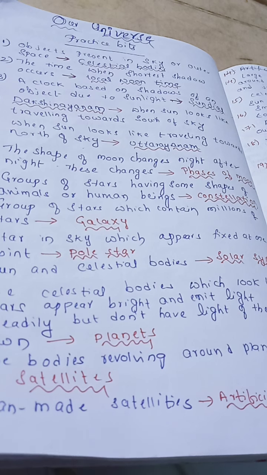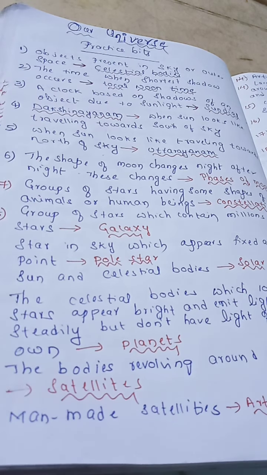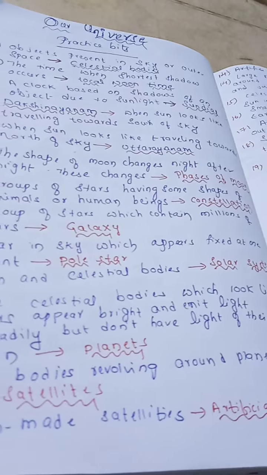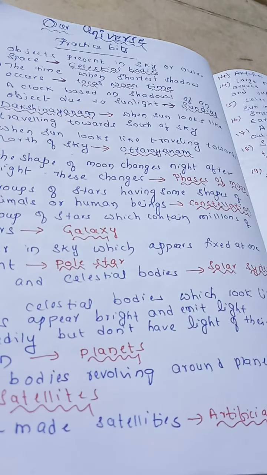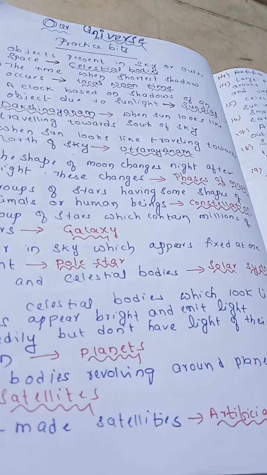Next, the star in the sky which appears fixed at one point. One particular star will be fixed, it will not move. Such a star, we call the pole star.